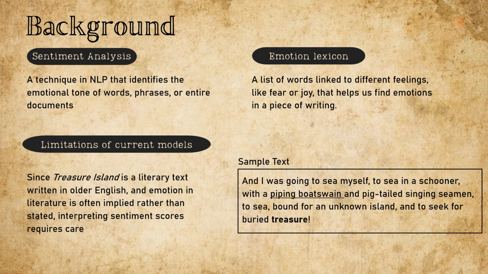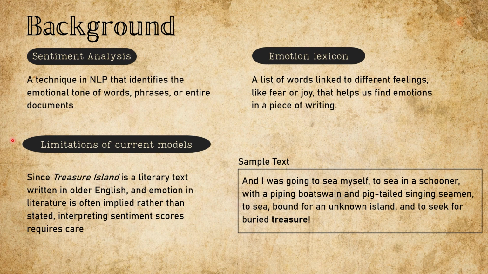Now, let's quickly unpack some key ideas in this project. At the core is sentiment analysis, a technique in NLP that detects the emotional tone behind words. It asks questions like, is this sentence joyful, angry, or fearful? And then it assigns a numerical value to that tone. To do that, we rely on something called an emotion lexicon, basically a curated list of words tied to emotions. For example, celebrate might be tagged as joy, while adventure leans toward excitement. Using this, the models can understand the emotional arc of the novel.